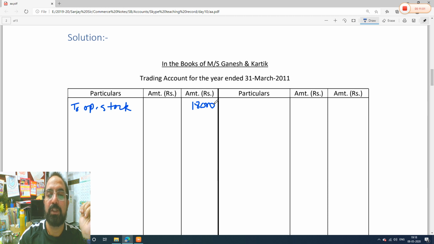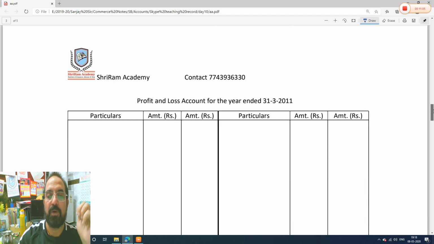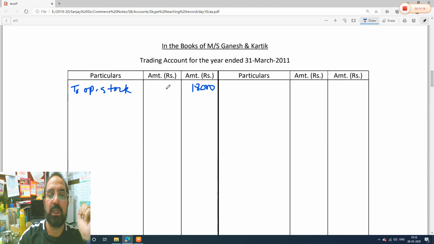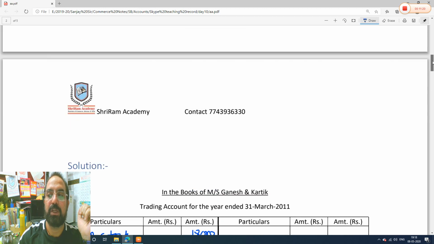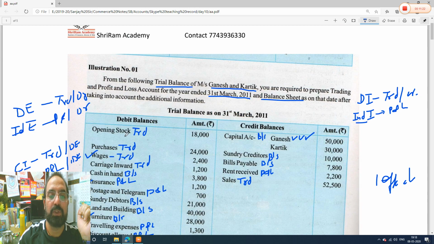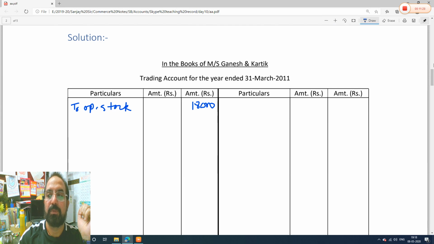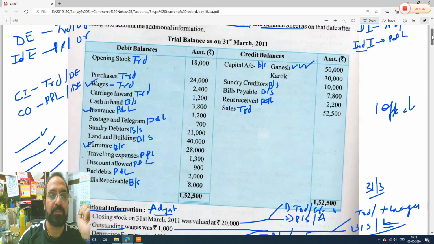Same, you will always prepare trading account and profit and loss account. See here, I have made the profit and loss account with two columns, inner column and outer column for amounts. And wherever there is a tick mark in the question, like here wages, you will always write those in the inner column. And where there is no tick mark, like opening stock we did just now, you will write in the outer column. So I have written it in the outer column. Let's go to the next item.